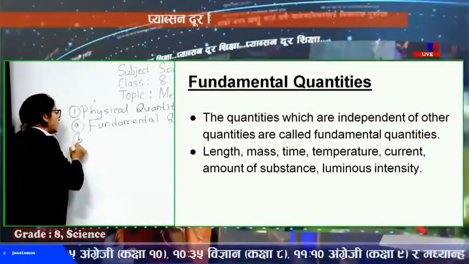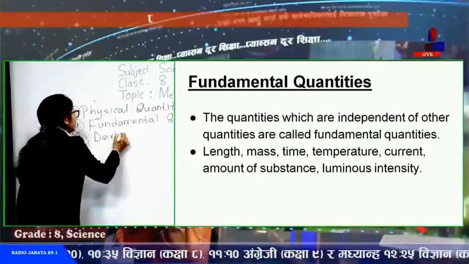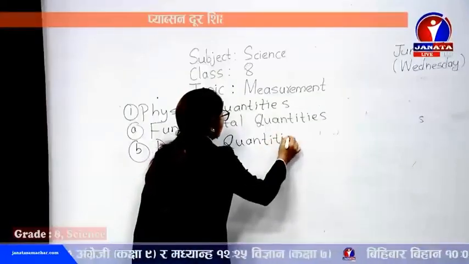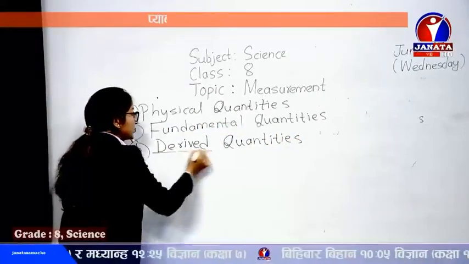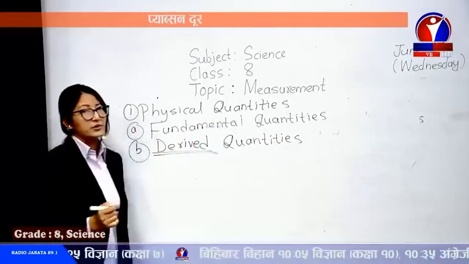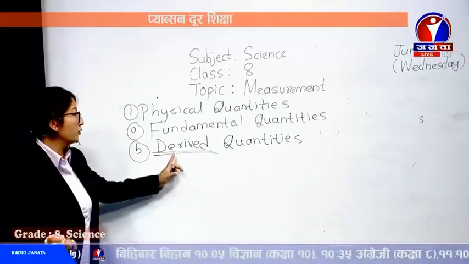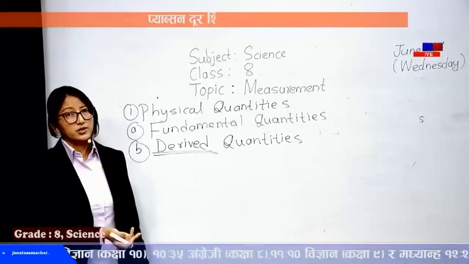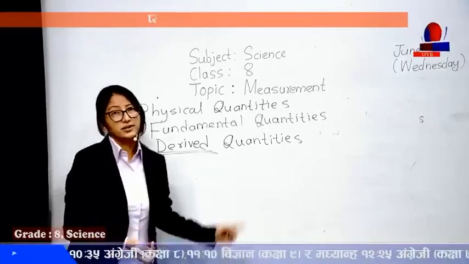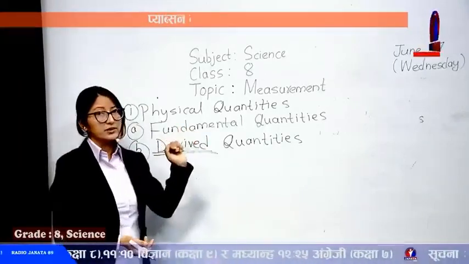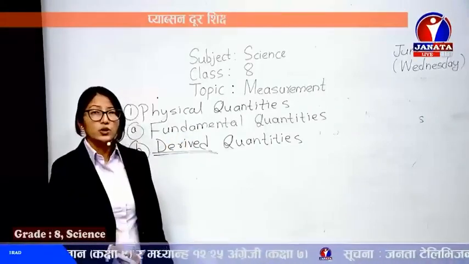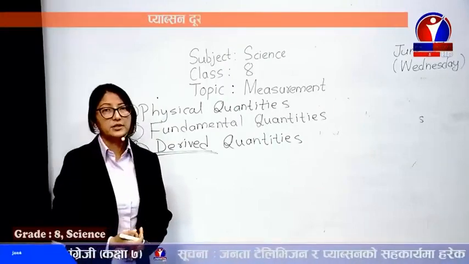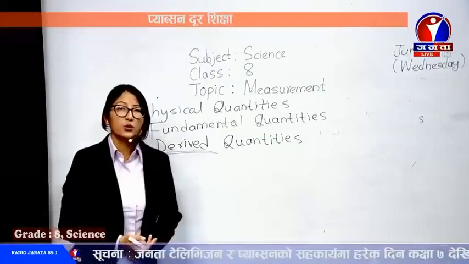And secondly, we have derived quantities. Now, when we look at this word derived, it's much clearer. With the word only, we get the complete definition. Derived, of course, means it's derived from some other quantities. Which quantities? From fundamental quantities. So derived quantities are those quantities which are derived from fundamental quantities. That means they depend upon other quantities.